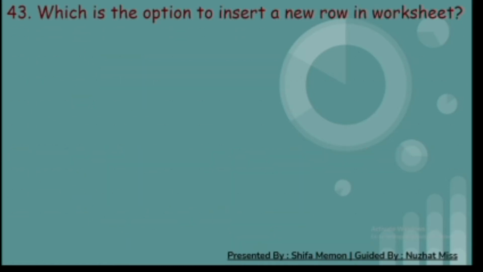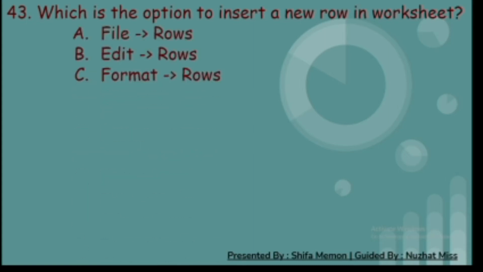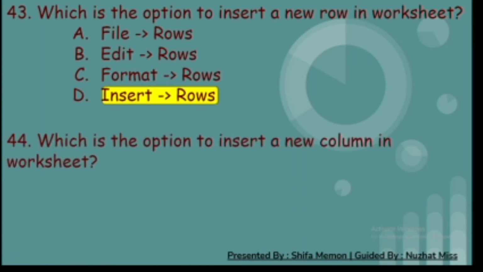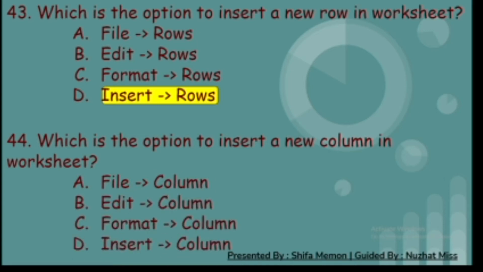43rd. Which is the option to insert a new row in worksheet? A. File and rows. B. Edit and rows. C. Format and rows. And D. Insert and rows. And the correct answer is D. Insert and rows. 44th. Which is the option to insert a new column in worksheet? A. File and column. B. Edit and column. C. Format and column. And D. Insert and column. And the correct answer is D. Insert and column.